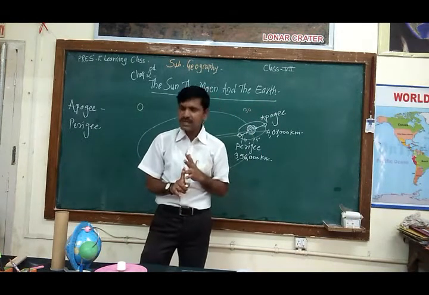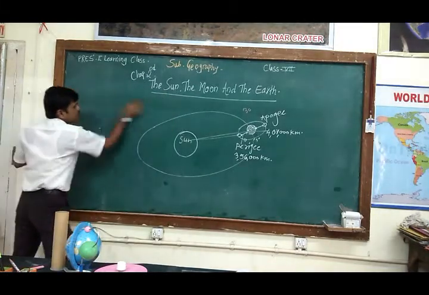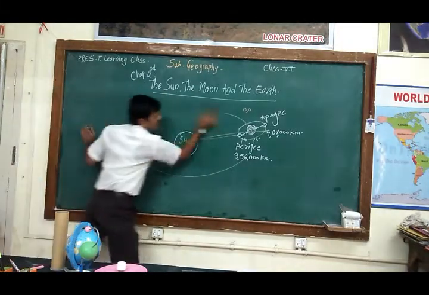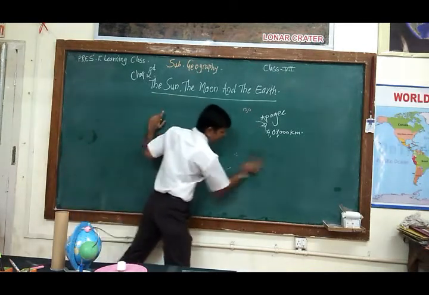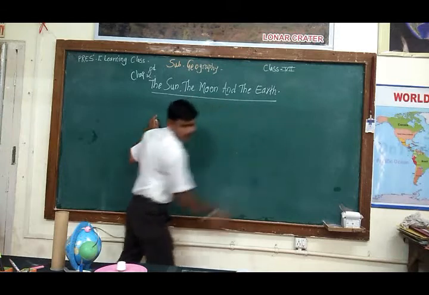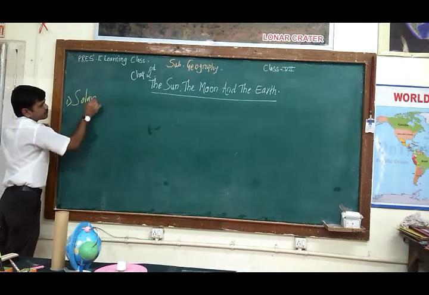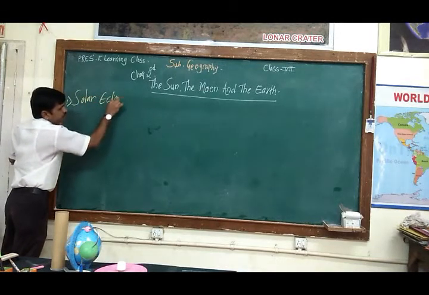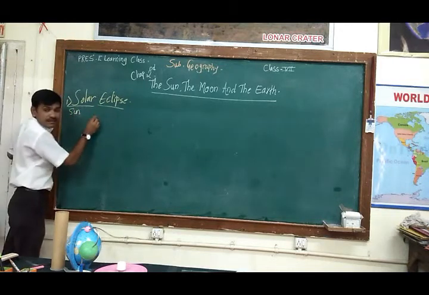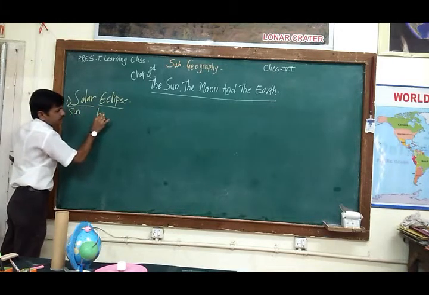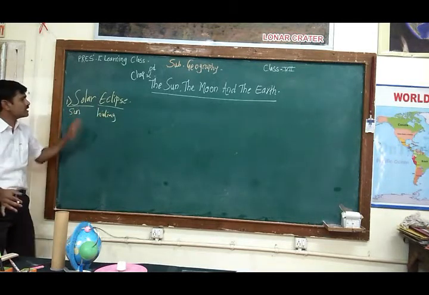So these eclipses are of two types. Number one is called the solar eclipse. Now with the help of the name only you will understand what is meant by solar eclipse and what is meant by lunar eclipse. So the first is called the solar eclipse. Solar means sun. Eclipse means hiding. When the sun is getting hidden, that is called a solar eclipse.